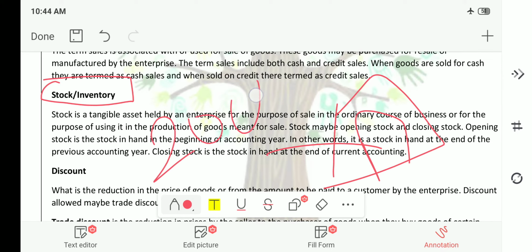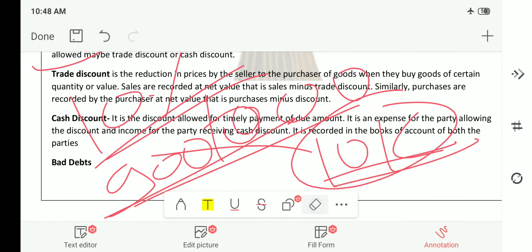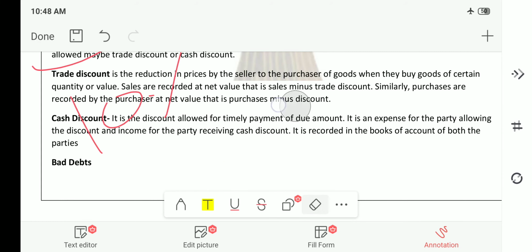Now we will see what is cash discount. For these 1000 meters, he should pay me 10,000 rupees, right? But I am giving a discount of 10% on this. That means he should pay 9,000 rupees to me. Again, I will give a discount to him.